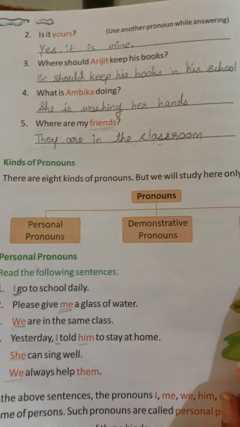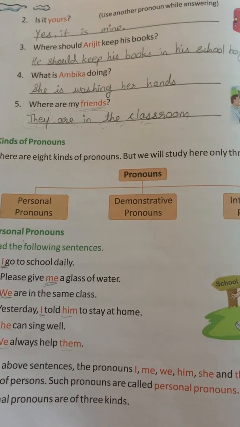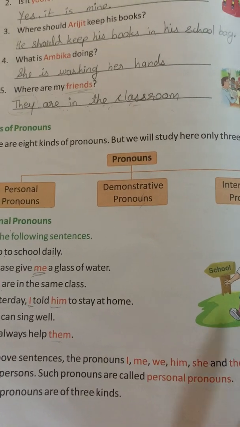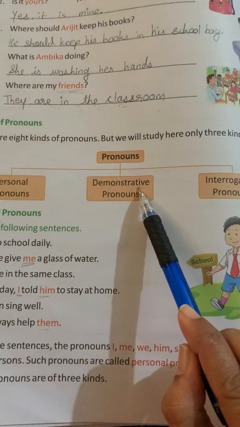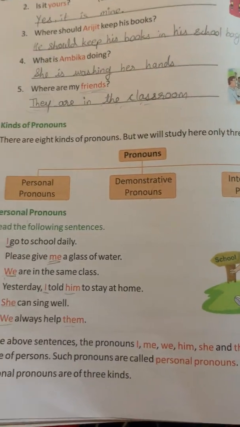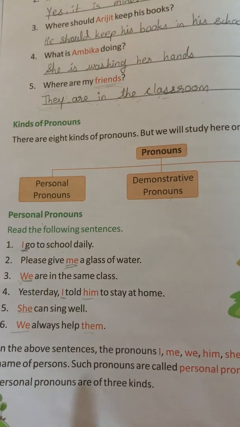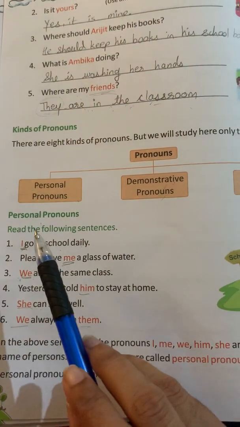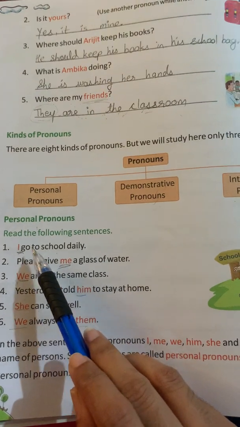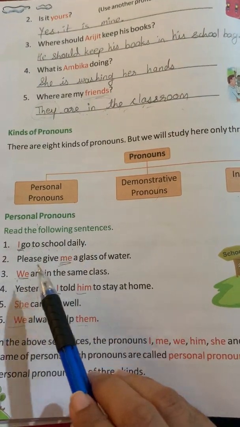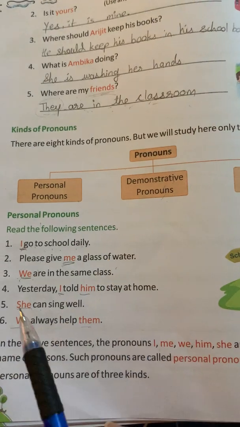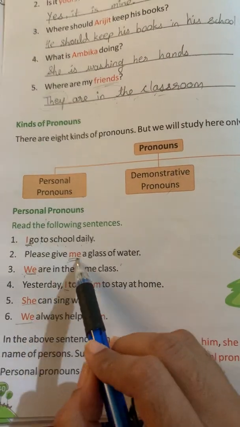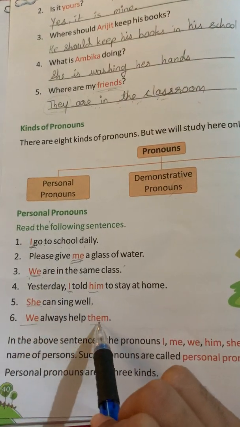Now there are usually 8 kinds of pronouns, but in this chapter we will study only 3: personal pronouns, demonstrative pronouns and interrogative pronouns. First we will see personal pronouns in detail. Read the following sentences: I go to school daily. Please give me a glass of water. She can sing well. Here she, me, I are used.